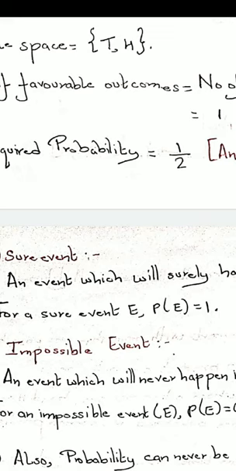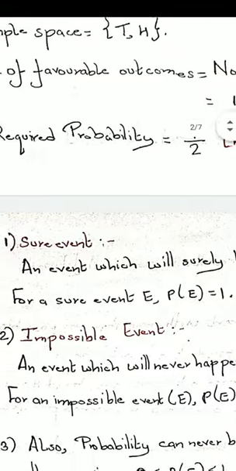One more example: suppose you know that tomorrow is Wednesday, and you want to predict that tomorrow is going to be Wednesday. Then the probability of that happening is 1, because it is a sure event. It will always automatically be Wednesday. So that is a sure event.